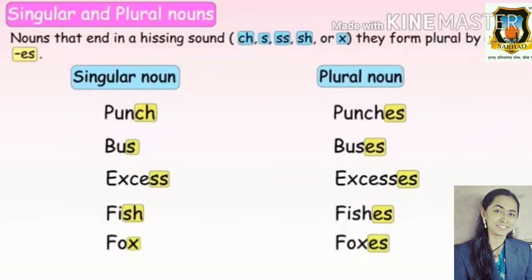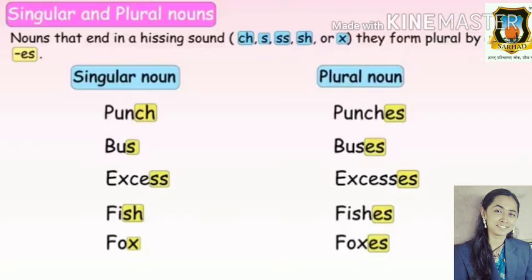We also learned that nouns that end in a hissing sound, ch, s, double s, sh or x, form the plural by adding es. So here are some words ending with ch, s, double s, sh and x.